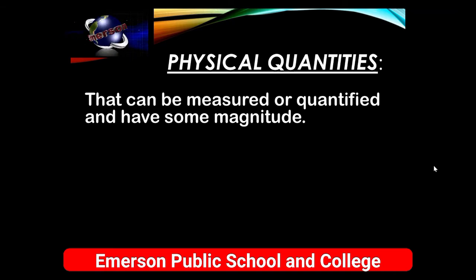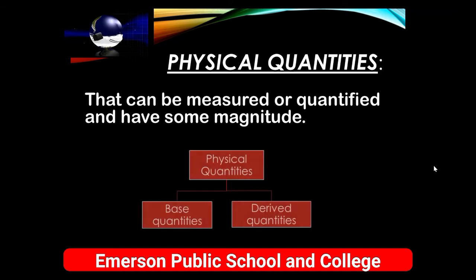So all those quantities which can be measured are known as physical quantities, which can be divided into two categories basically. First one, base quantities. Second one, derived quantities. These physical quantities are very important in daily life. For example, if we have to measure the length of an object, then we must need some standard of measuring length. That standard can be the meter, in terms of which we can measure length, which is a physical quantity.